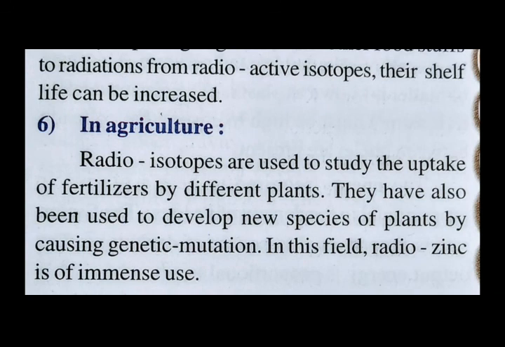In agriculture also they use radioisotopes. Using radioisotopes, we can study how plants are collecting fertilizers or minerals from the ground. These radioisotopes are also used for mutation in plants, to generate new breeds of plants. We can use this.